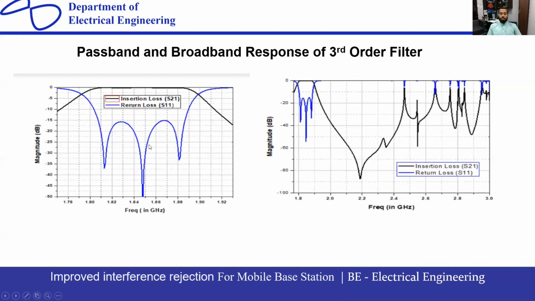Okay, this is the passband. And we want to work on the stopband because we want to improve this area, so that the other signals that we don't want to pass can't interfere in this passband. In the stopband you can see here that our first transmission comes at 2.2 gigahertz, and it's good because our passband was 1.8 up to 1.88, and this comes at 2.2, so it's a good result.